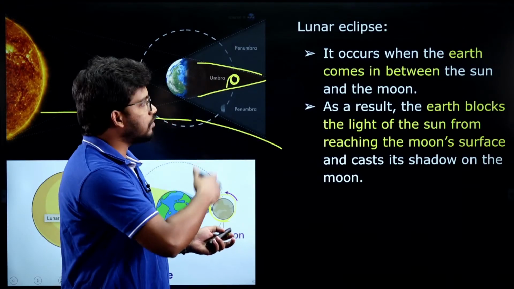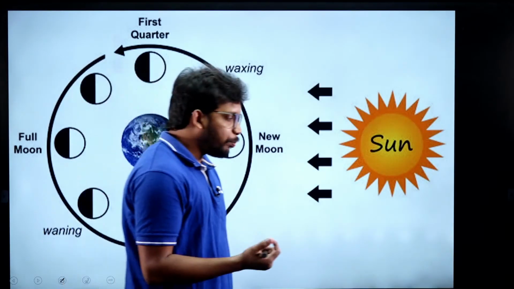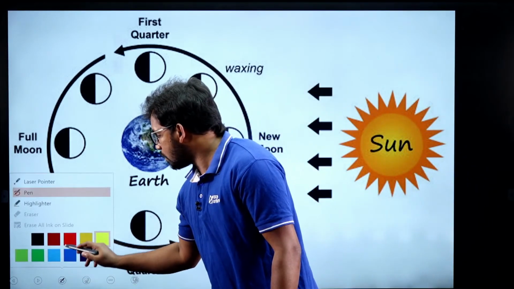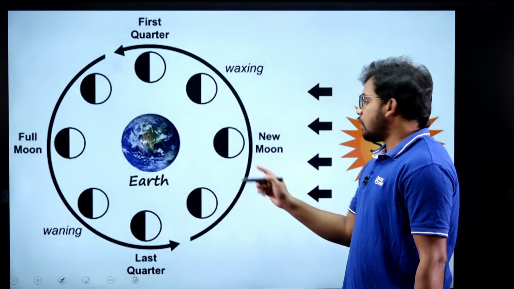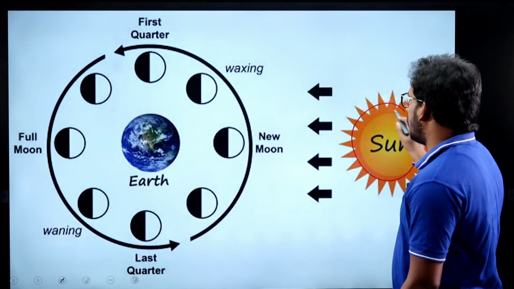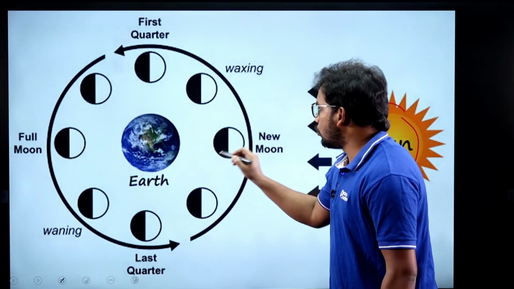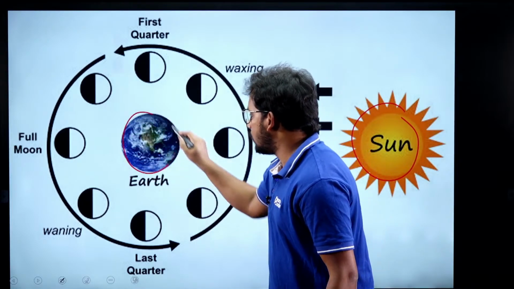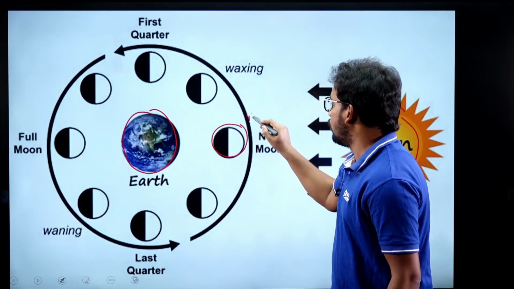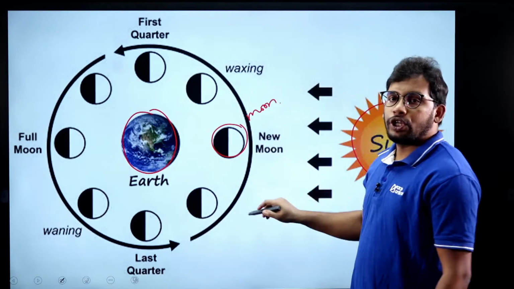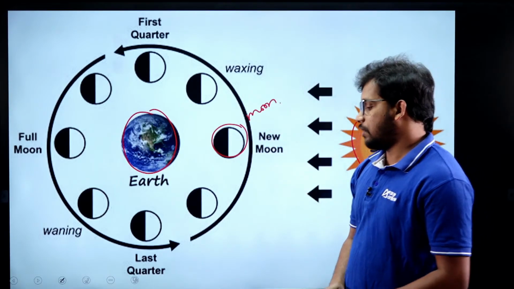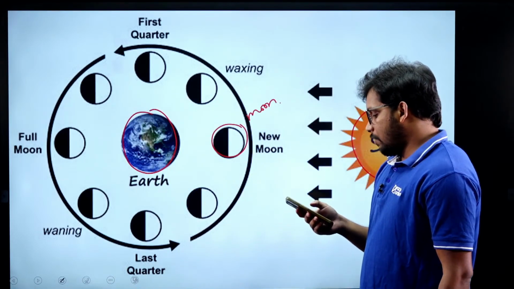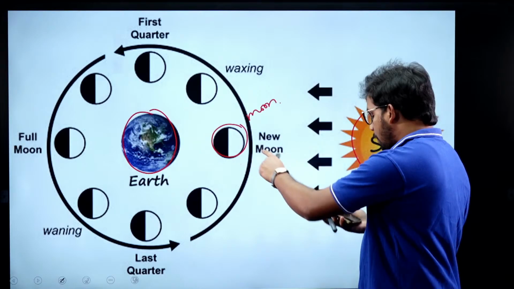We have seen solar eclipse, we have seen lunar eclipse, and one very, very important point to be observed here, many times students get confused. This is the sun, right? So this is the sun and this is a new moon. Now I am asking you the question, someone please answer. This is earth and this is moon. So is this called a solar eclipse or a lunar eclipse? Tell me.